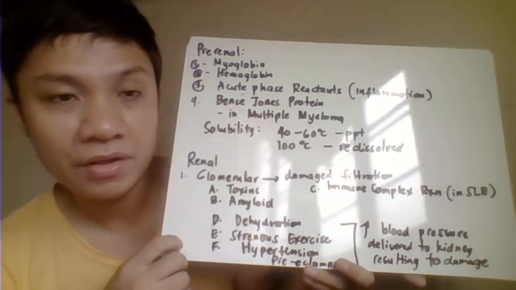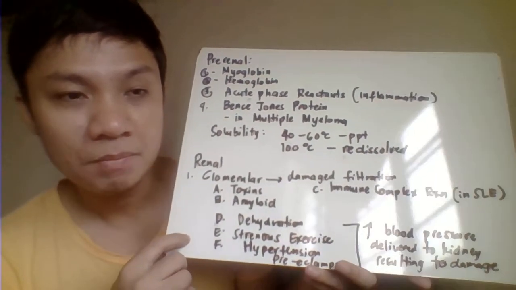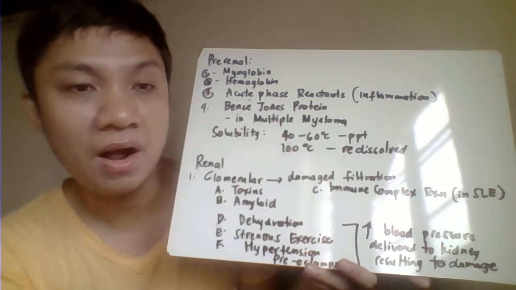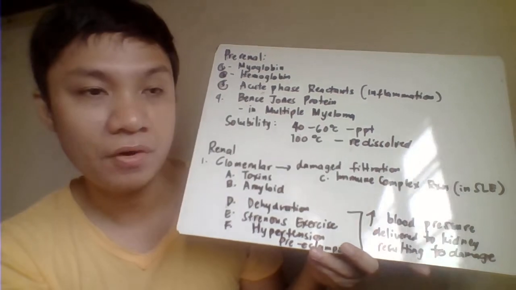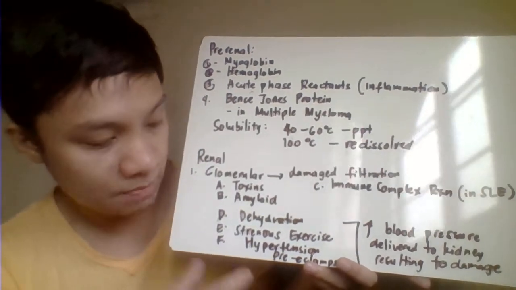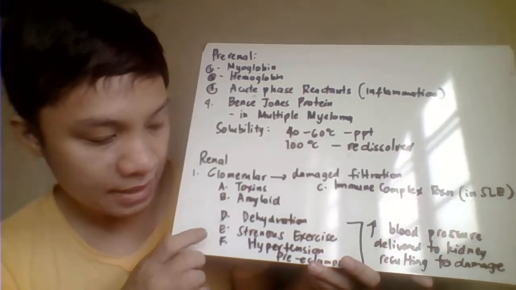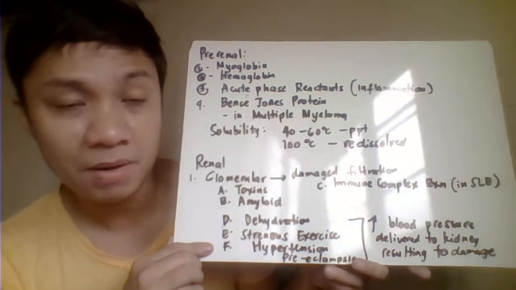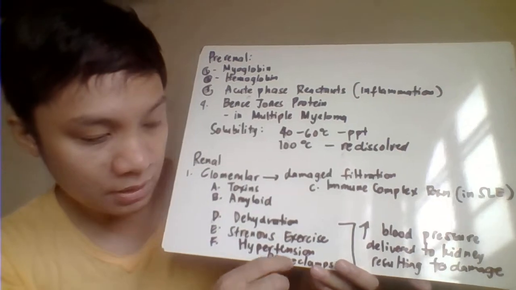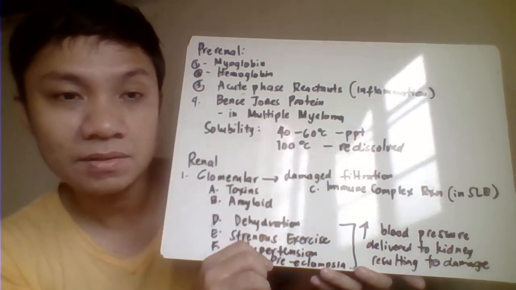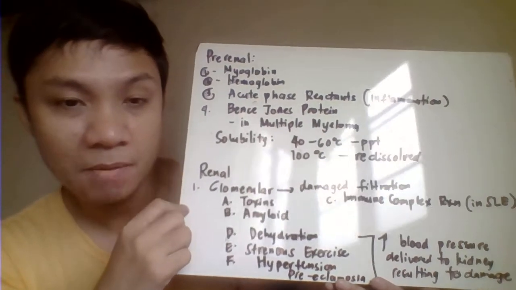The second cause of glomerular proteinuria is increased pressure in your glomerulus, coming from your heart as it pumps. That causes damage to your glomerulus and therefore affects the filtration of your proteins. Examples of this condition are dehydration, strenuous exercise, and hypertension, where the patient's blood pressure is very high and damages our kidney, including the glomerular filtration. We also have preeclampsia, which is hypertension in pregnant patients. Again, these are glomerular proteinuria.